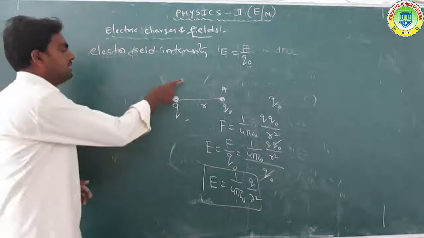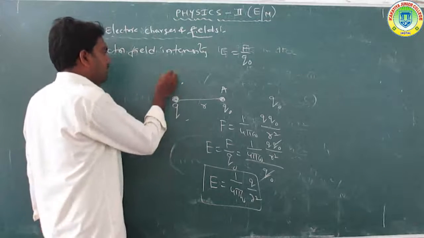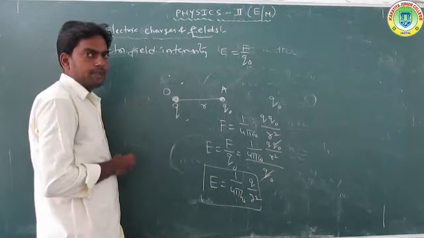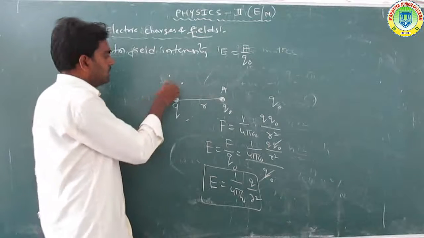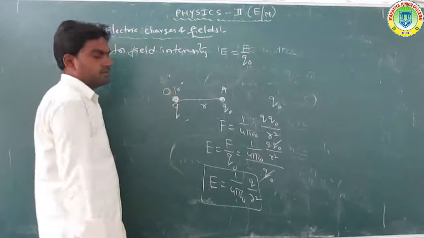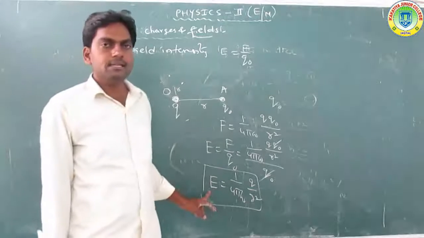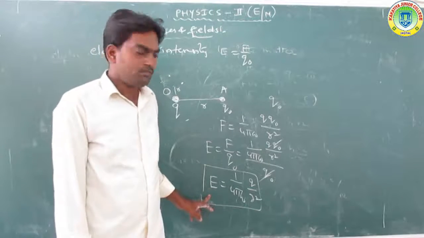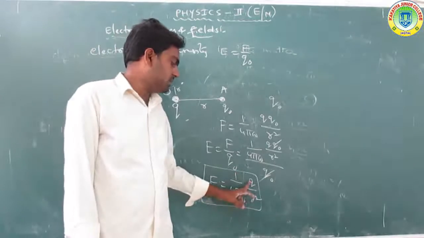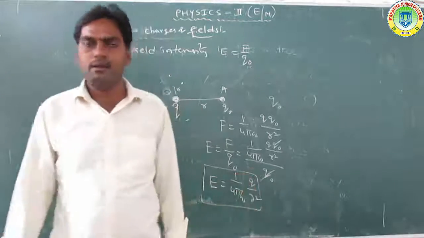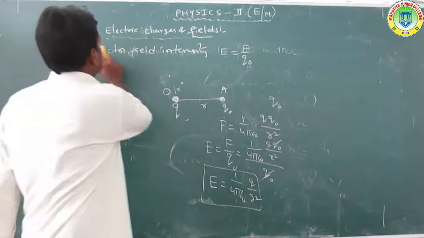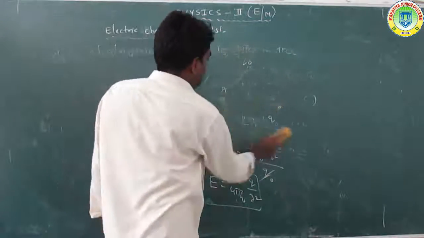Now take the electrical field intensity at a near point or a far point, any point. So the electrical field intensity is calculated as E is equal to 1 by 4 pi epsilon, q by r square. Okay, got it. Now another topic is the electrical dipole.